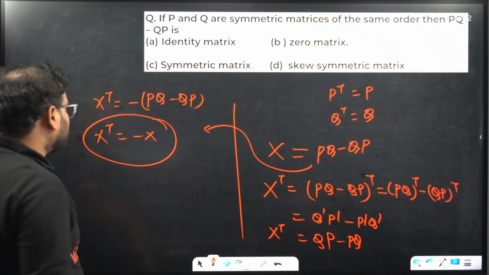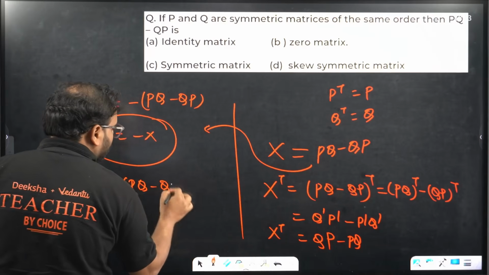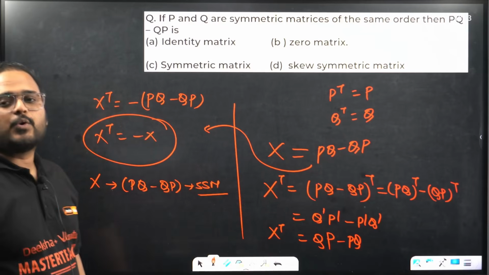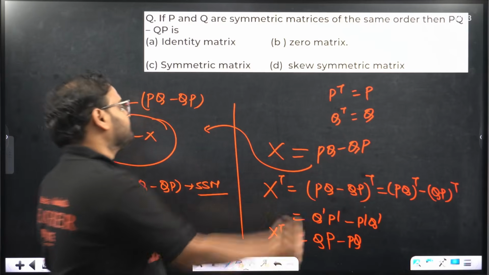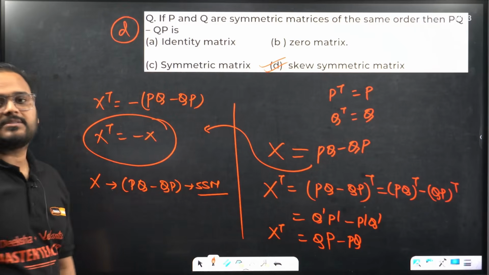Whenever X transpose is minus X, it means X, which is nothing but PQ minus QP, is what? Q symmetric matrix. Answer is option.